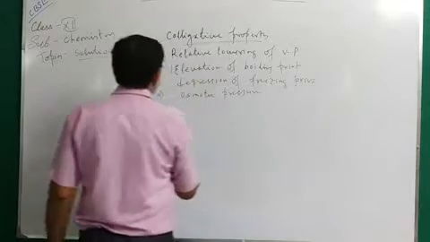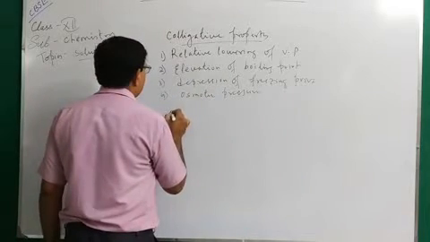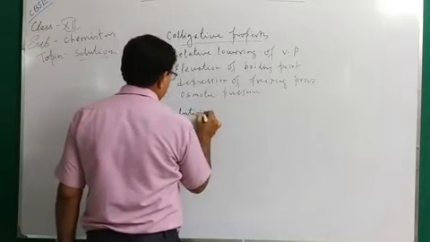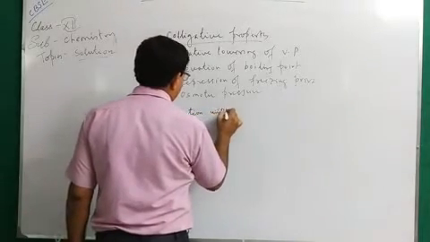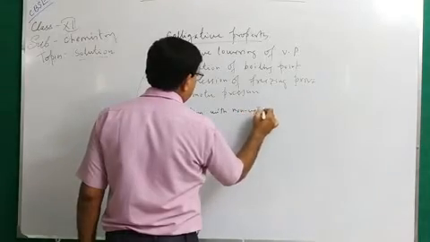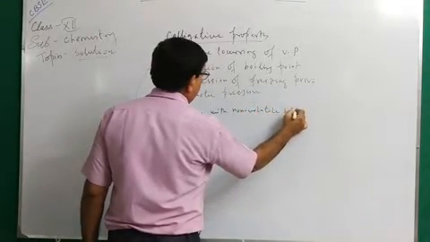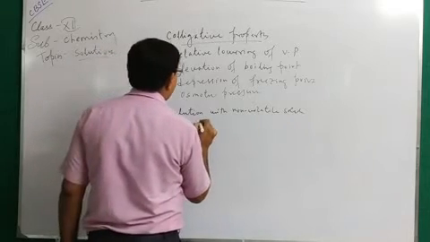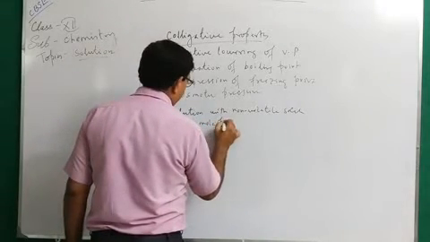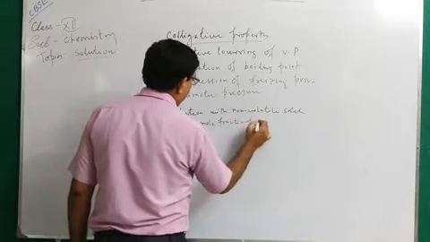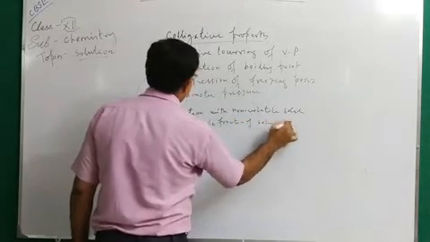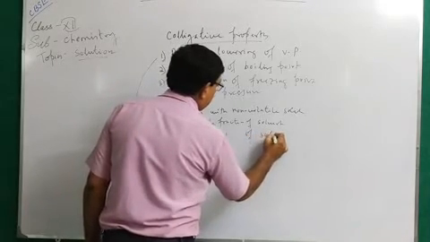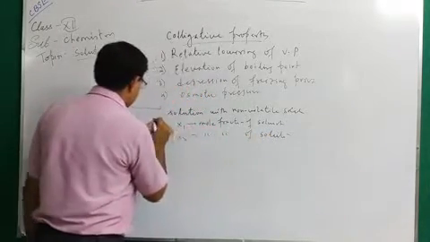Say X1 is the mole fraction of solvent, and X2 is the mole fraction of solute.